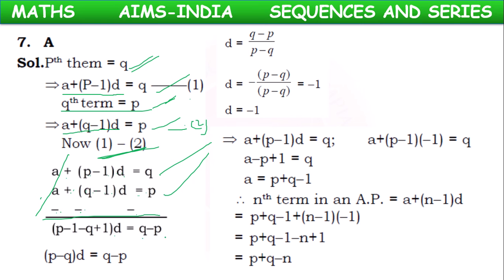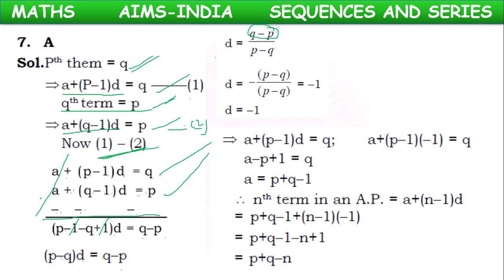Here Q minus P. Minus 1 plus 1 gets cancelled. P minus Q into D equal to Q minus P. This P minus Q will come down. D equal to Q minus P by P minus Q.